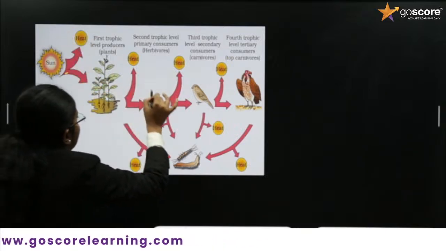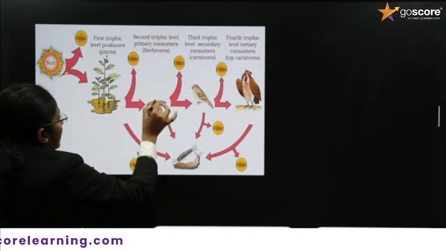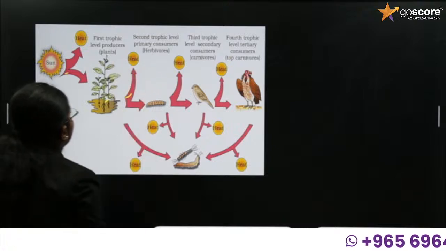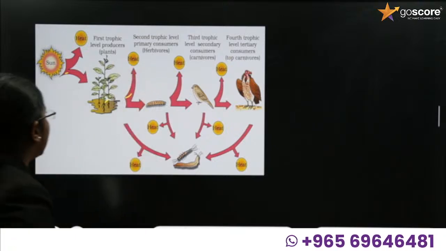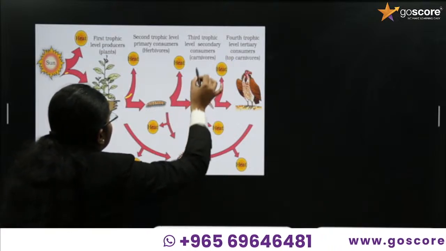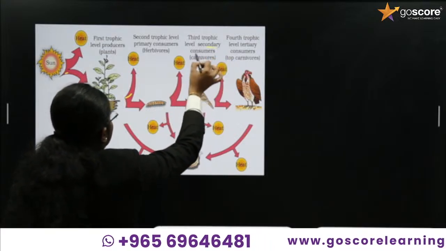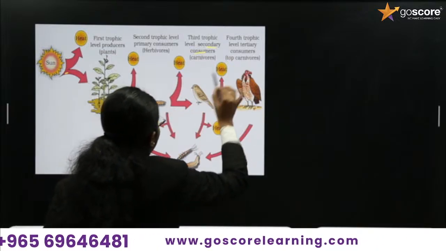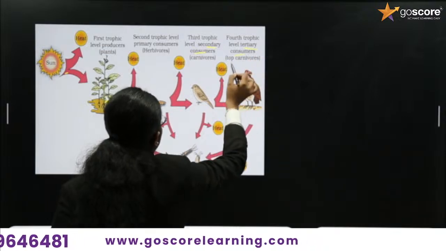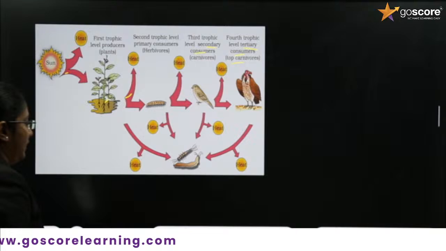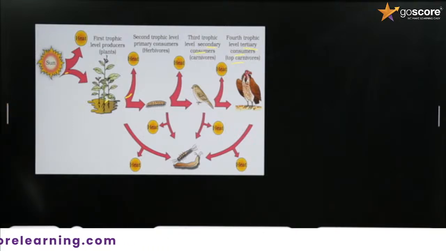From here 10% of energy is moving to the next level, herbivores, and the rest is lost as heat. Again 10% moves to the third trophic level, the secondary consumers, that is carnivores. Next it will move to the tertiary consumers or top carnivores. Later it is lost as heat. Understood? Clear?